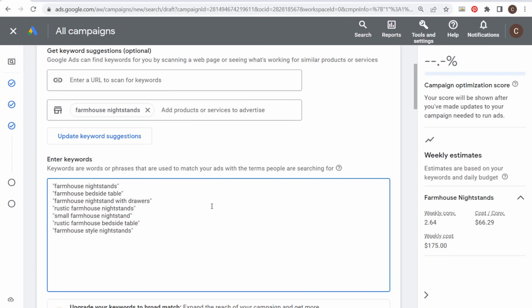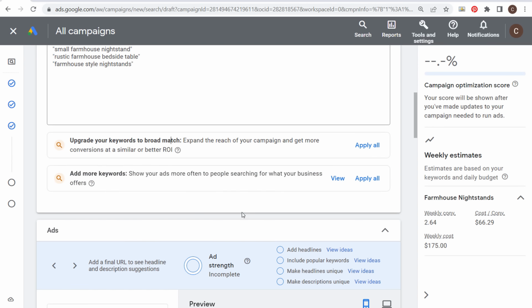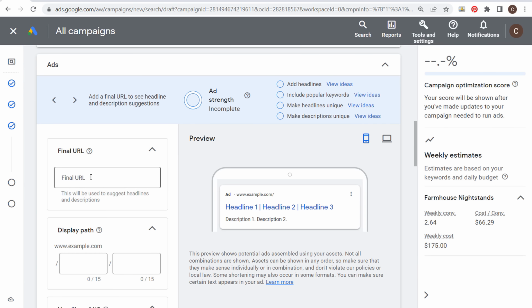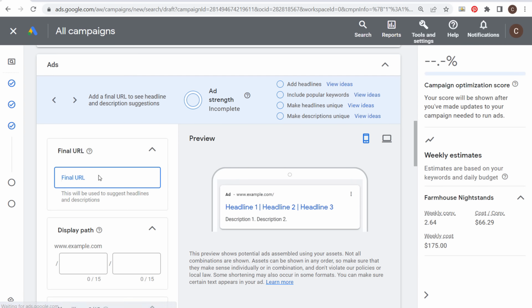So we have our keywords here. We can scroll down. They're saying upgrade your keywords to broad match. Broad match are not upgraded keywords. If we scroll down, you're going to see final URL. This is where you want to make sure you're sending traffic to your farmhouse nightstands page.